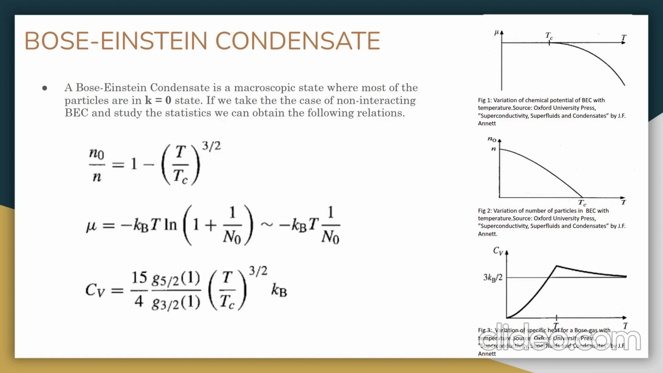Starting from Bose-Einstein condensate, BEC is a state of matter which is formed when a gas of bosons at low density is cooled to temperature near absolute zero. In this state, most of the particles are in k equal to 0 state. If we take the case of non-interacting BEC and study the statistics, we can obtain the following relations. These relations are plotted on the graphs as shown on the right. N0 represents the number of particles in the condensate, mu represents the chemical potential, and Cv represents the specific heat.